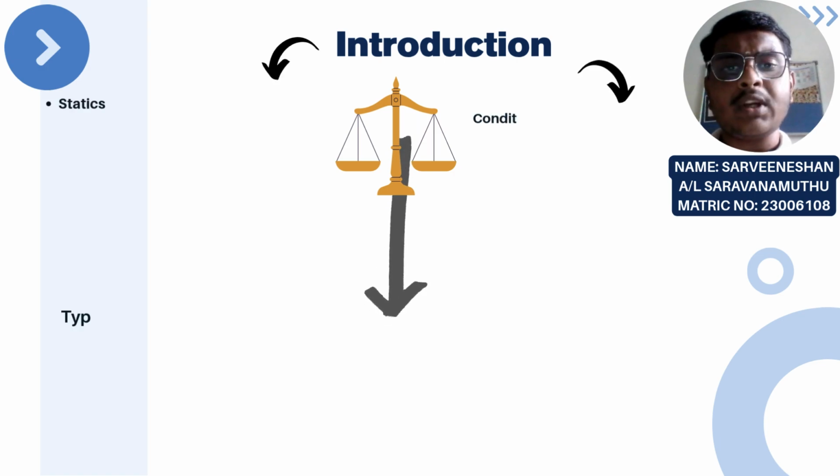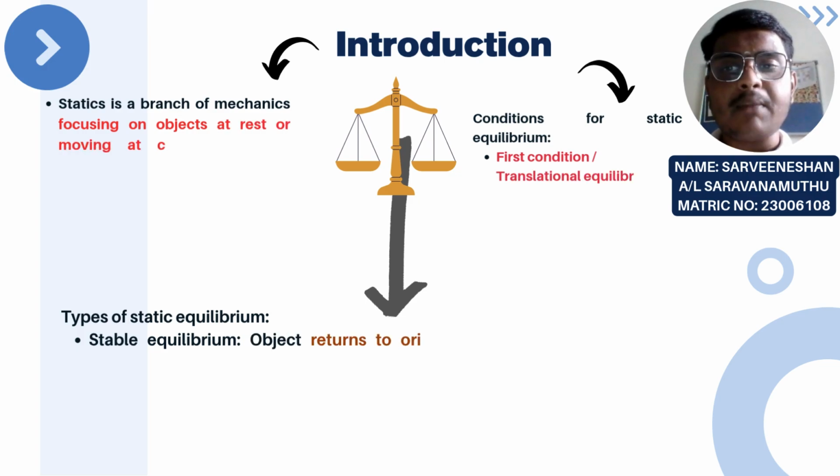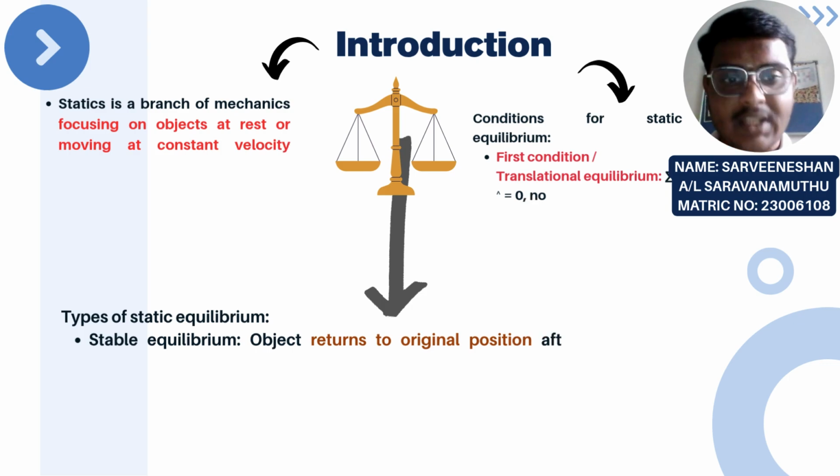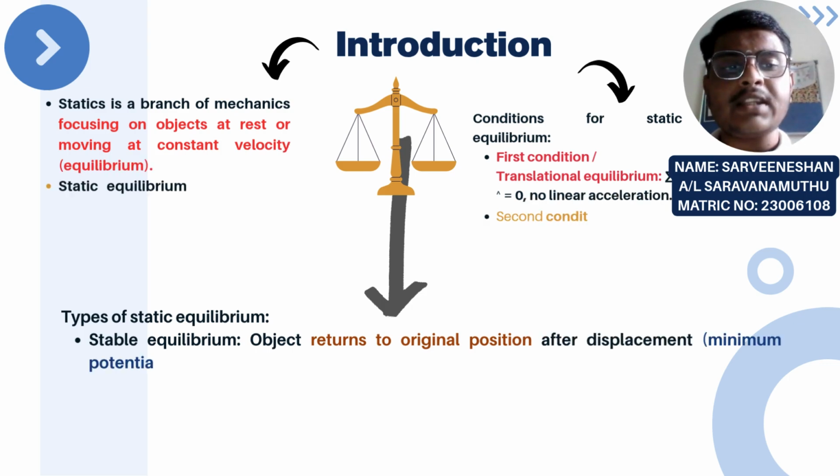What is statics and what is static equilibrium? Statics is a branch of mechanics focusing on objects at rest or moving at constant velocity, defined as equilibrium, while static equilibrium occurs when the sum of all forces and torque on an object is zero, resulting in no acceleration or rotation. Static equilibrium applies in two conditions.